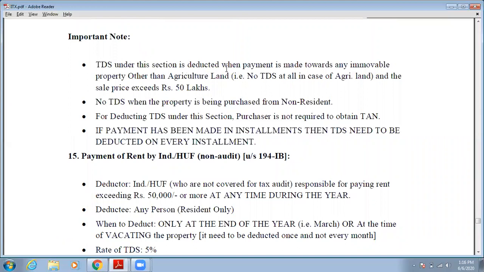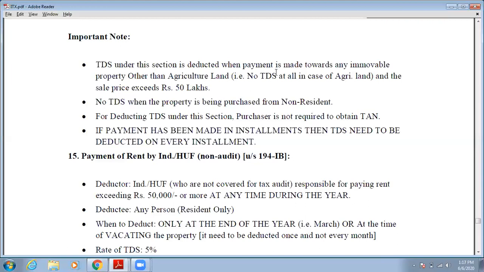TDS under the section is deducted when payment is made towards any immovable property other than agricultural land. Let's read it once again. TDS under the section is deducted when payment is made towards any immovable property other than agricultural land. So, you have to deduct tax if there is any transfer of immovable property, but that immovable property should not be agricultural land. So basically on agricultural land no TDS will be deducted, and the sale price exceeds 50 lakhs.